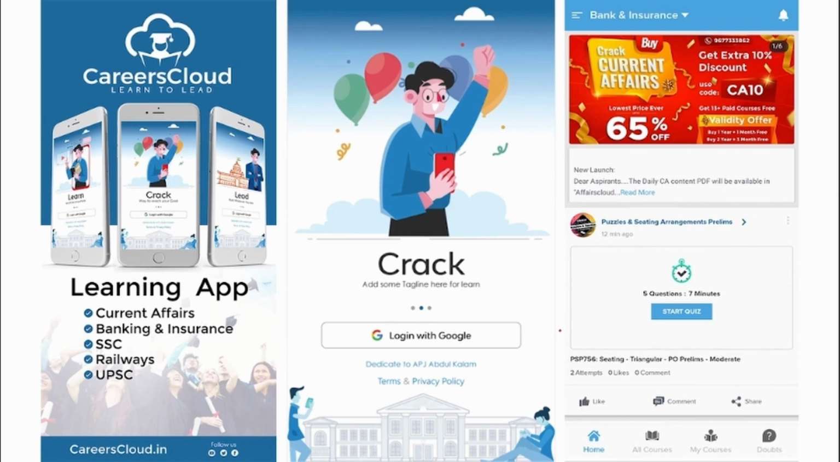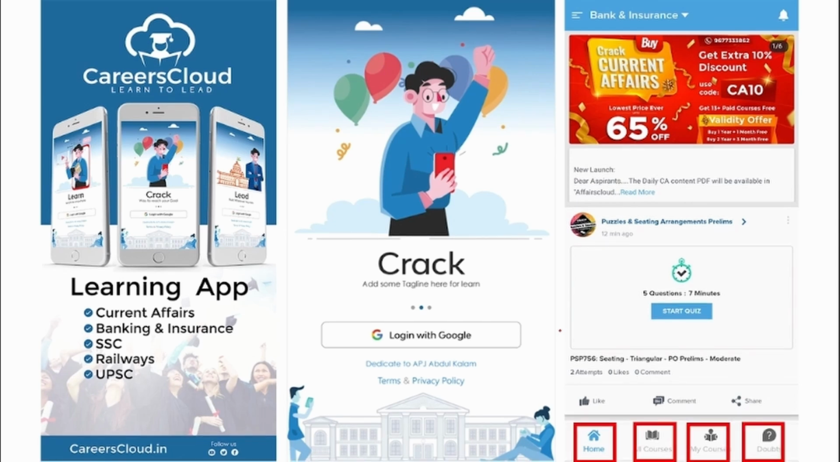And once you have logged in, you will be redirected to this page where you will be getting this UI. And there will be options for home, all courses, my courses and download section in this application. You will be getting multiple PDFs, multiple content on a daily basis that will be enhancing your learning.